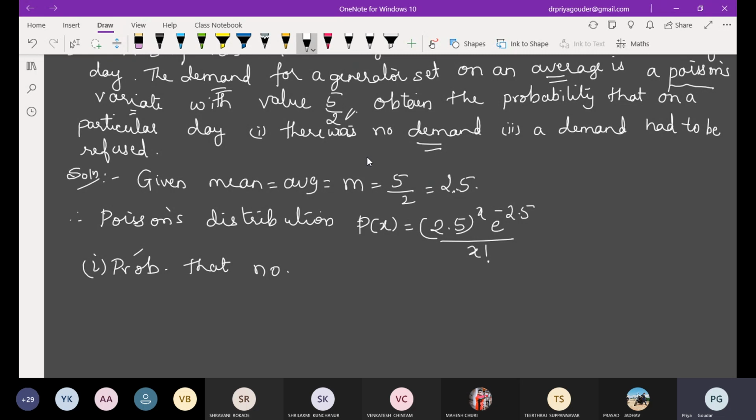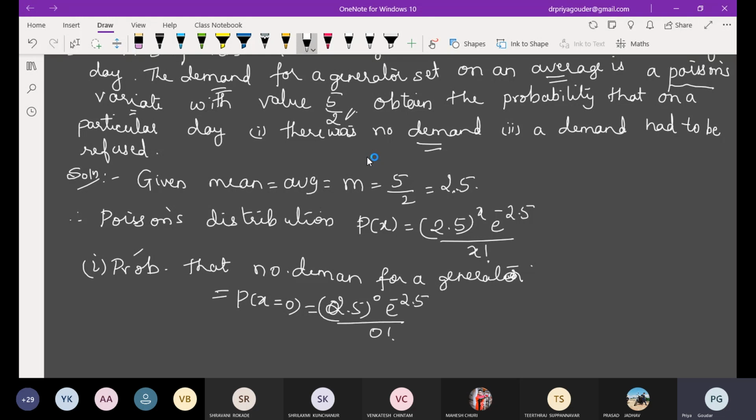So whatever this demand is, that is x value. So no demand means x value should be 0. Probability of x is equal to 0. So you'll get 2.5 raised to 0, e raised to minus 2.5 divided by 0 factorial.